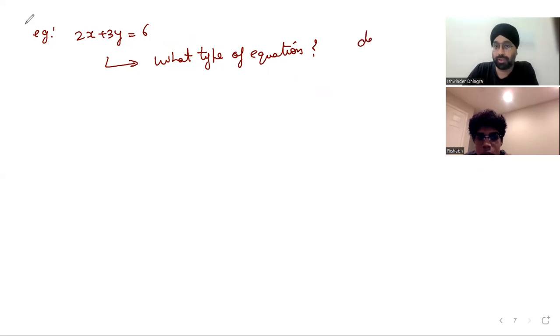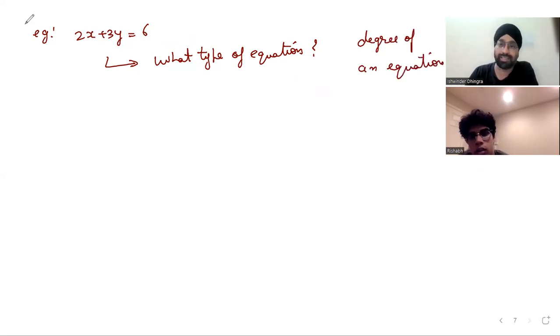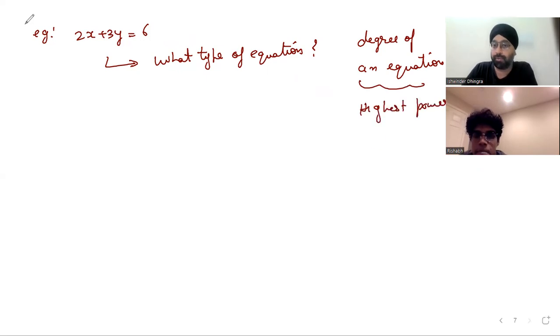Do you know the meaning of a degree? Degree of an equation means how much the exponents add up to. Yes, it's the highest power of any variable. Any variable means if we have one variable, two variables, three variables, we need to consider the highest power of any variable possible.